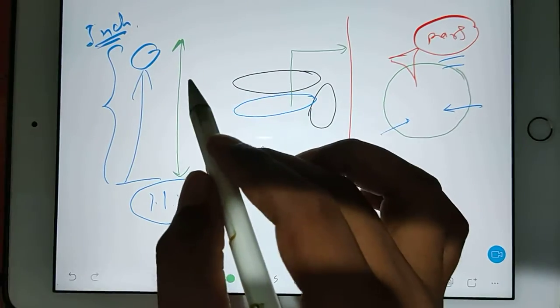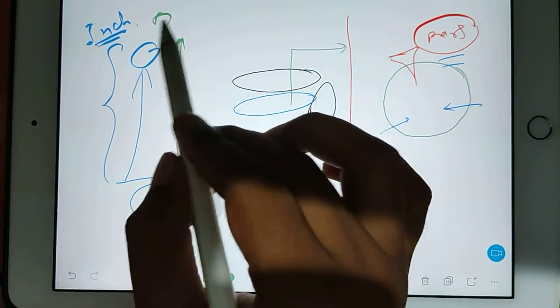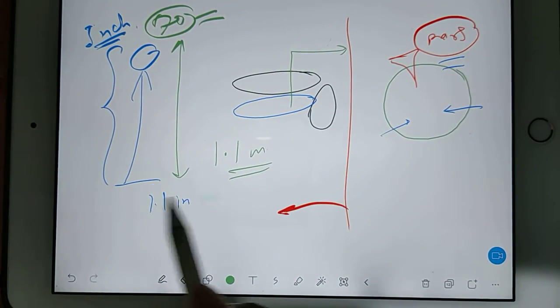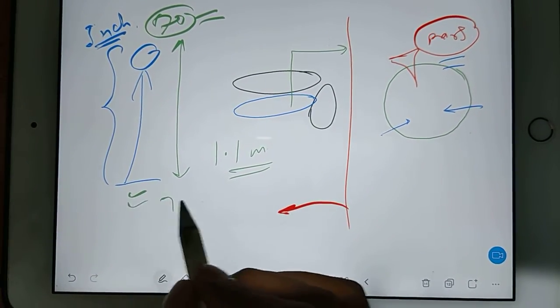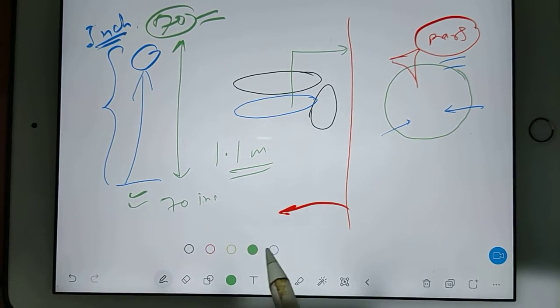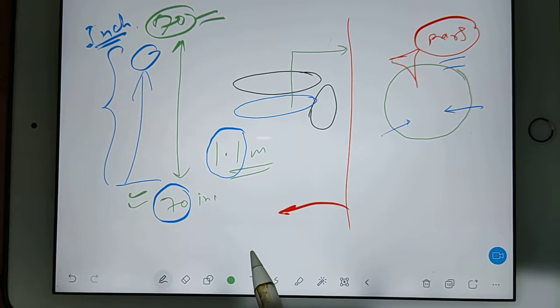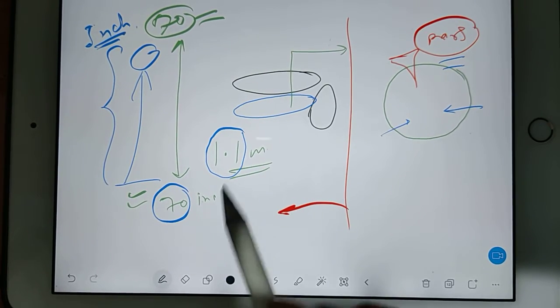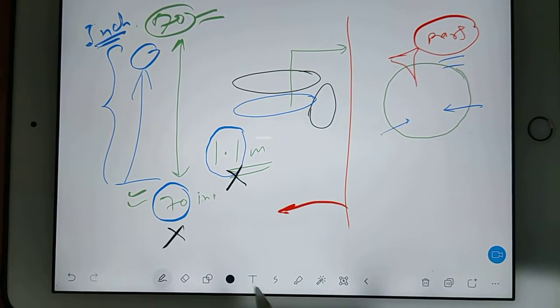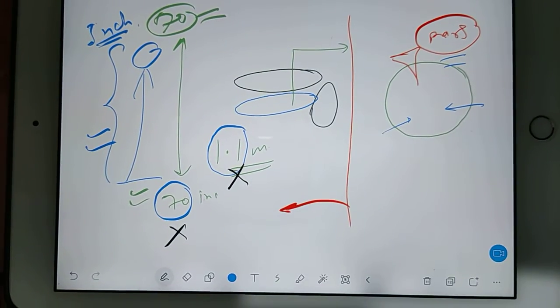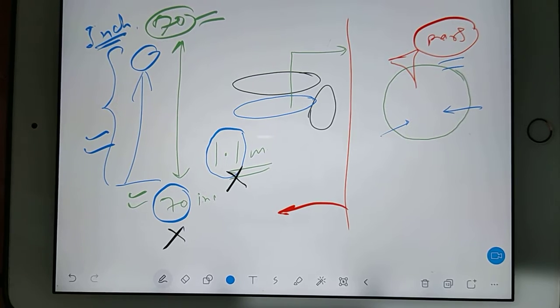You can consider around 70 inch, something like, I'm not sure, some rough data. Suppose in inch it is coming at 70 inch. So you see this part. Here you have 1.1, here you have 70. So I want to ask you guys, why is this 1.1 and 70 not matching, but the person is the same? What is your reply?